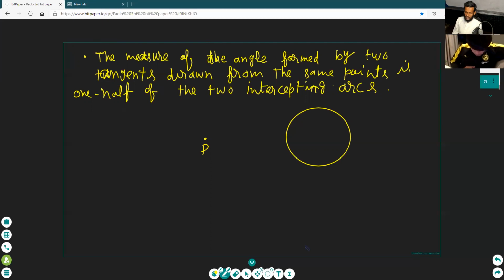You pay attention here, okay? Paulo, come here. Pay attention here. Make two tangents. Yeah, draw two tangents from point P.